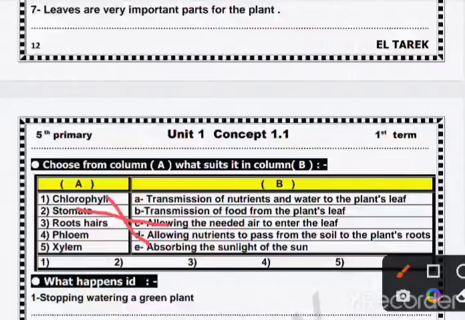Root hair allow nutrients to pass from the soil to plant. Phloem transfer the food اهي. واخر حاجه xylem transmit nutrients. خلاص.